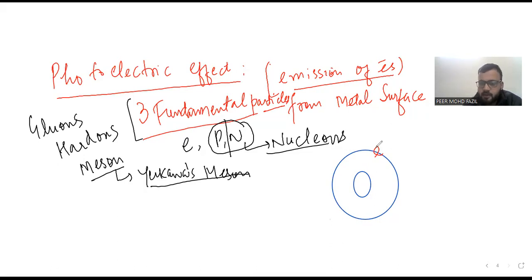I need not discuss the chemical aspect, the difference between shell, subshell, orbit, orbital, which you might have studied in chemistry. Assume the electrons are in circular shells. The electron has negative charge, minus 1.6 into 10 raised to the power minus 19. Proton and neutron, collectively called nucleons, lie within the nucleus. The nucleus has positive charge only because of protons, the neutron being neutral.